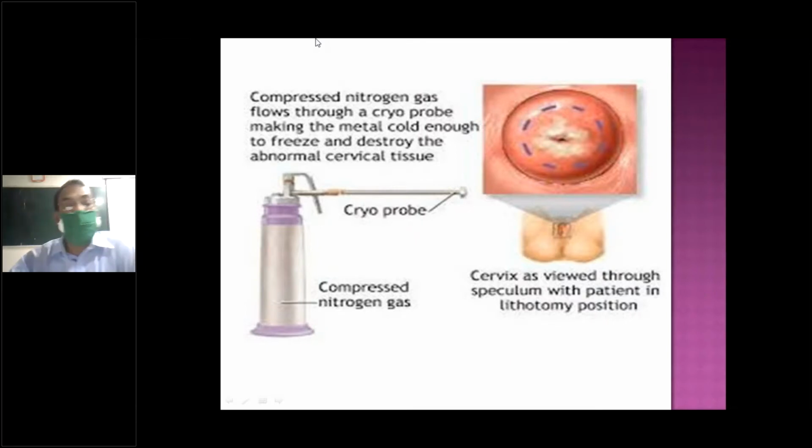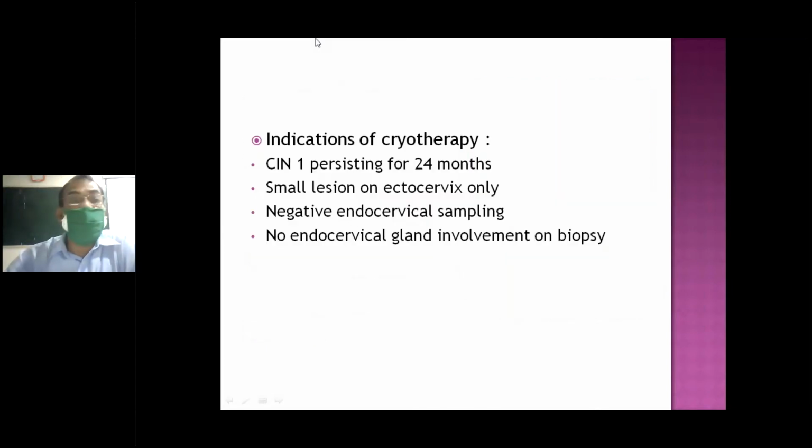Freeze, thaw and freeze. For follow-up of this patient after cryo, there may be excessive vaginal discharge. So the patient should be told all these things: you will have excessive vaginal discharge.